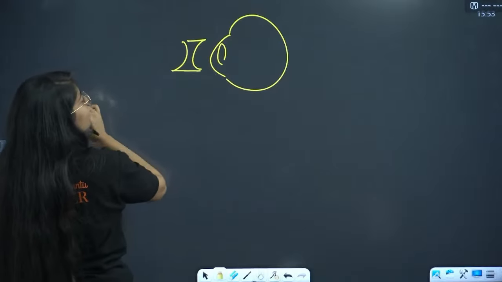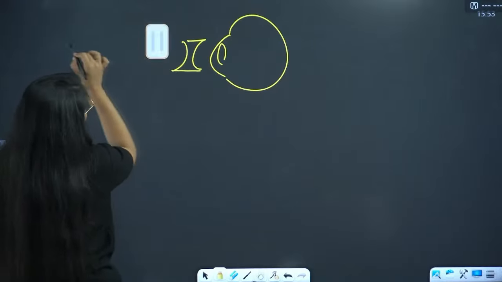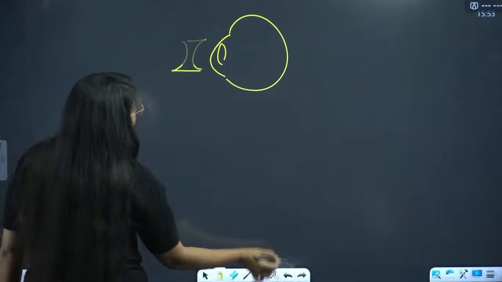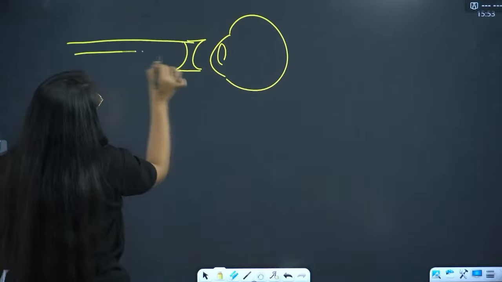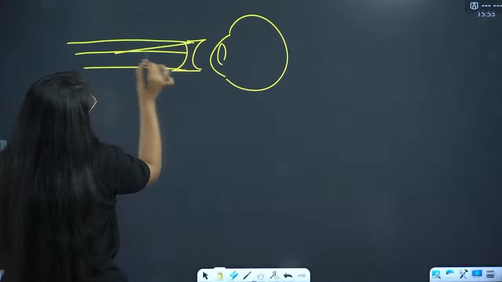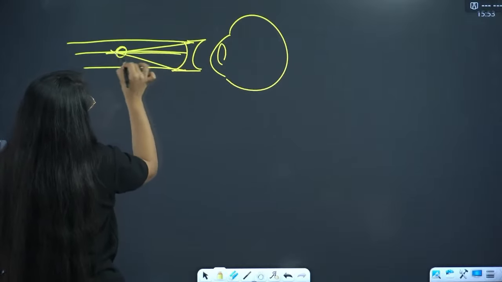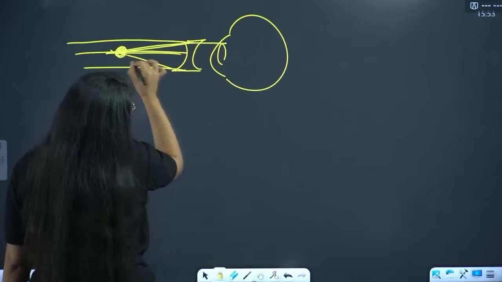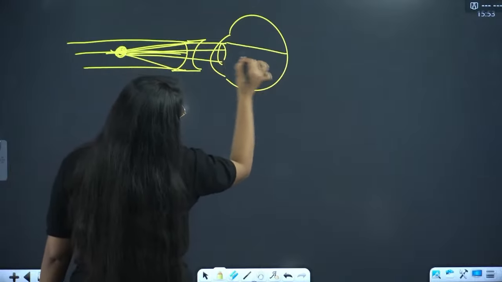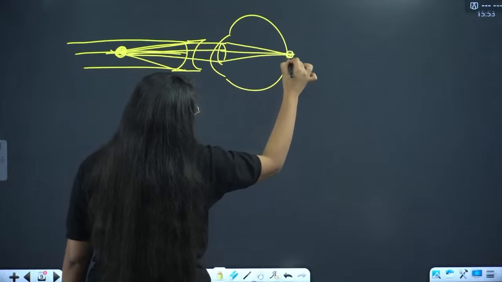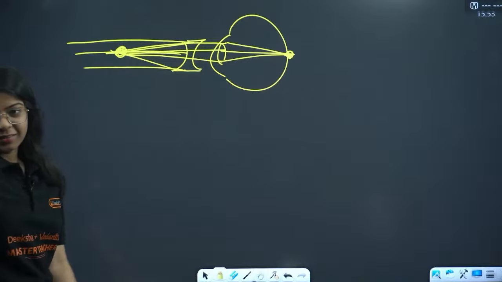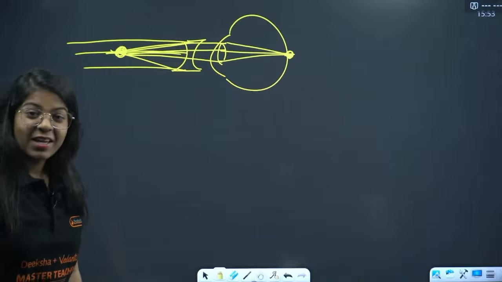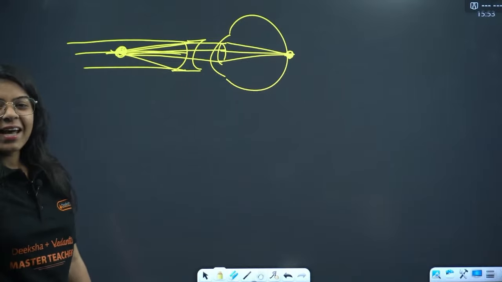So this is the concave lens I'm using. Now the rays from infinity are coming, and first they are diverging, then these rays go into my eye lens and the image is formed on the retina. Very easy, right?